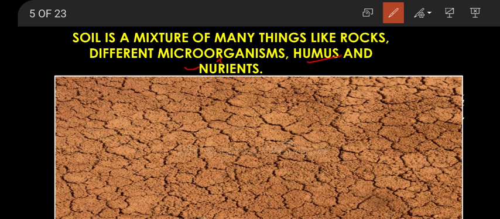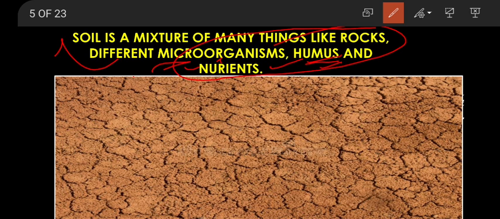So all these things together are organic matter and inorganic matter. Inorganic matter means rocks. Organic matter means the matter obtained from living things. Humus and nutrients are formed by the decomposition of animal waste and plant waste. When the animal waste and plant waste get decayed by the action of microorganisms, what is formed is humus. This humus adds nutrients. So the mixture of all these things together is called soil.